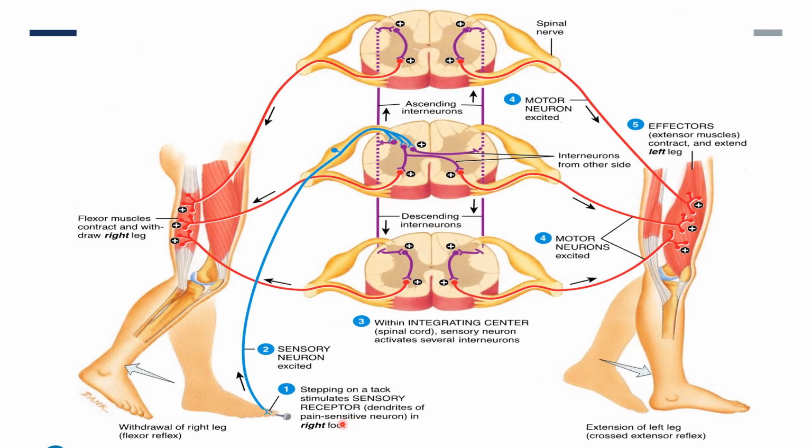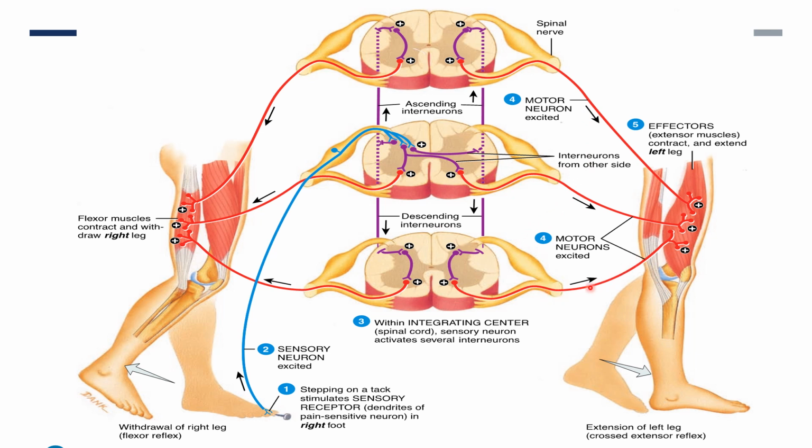So here you can see when there is a noxious stimulus that activates the nociceptors, the afferent nerve fiber is excited. So the sensory neuron reaches the spinal cord. So this activates many interneurons. So these interneurons excite the motor neurons.